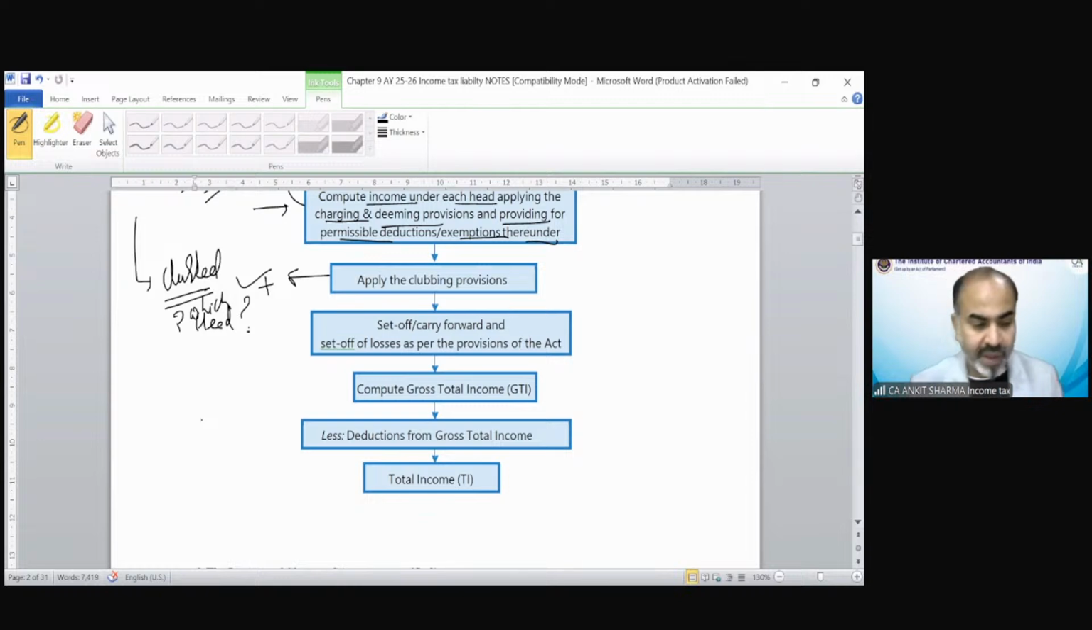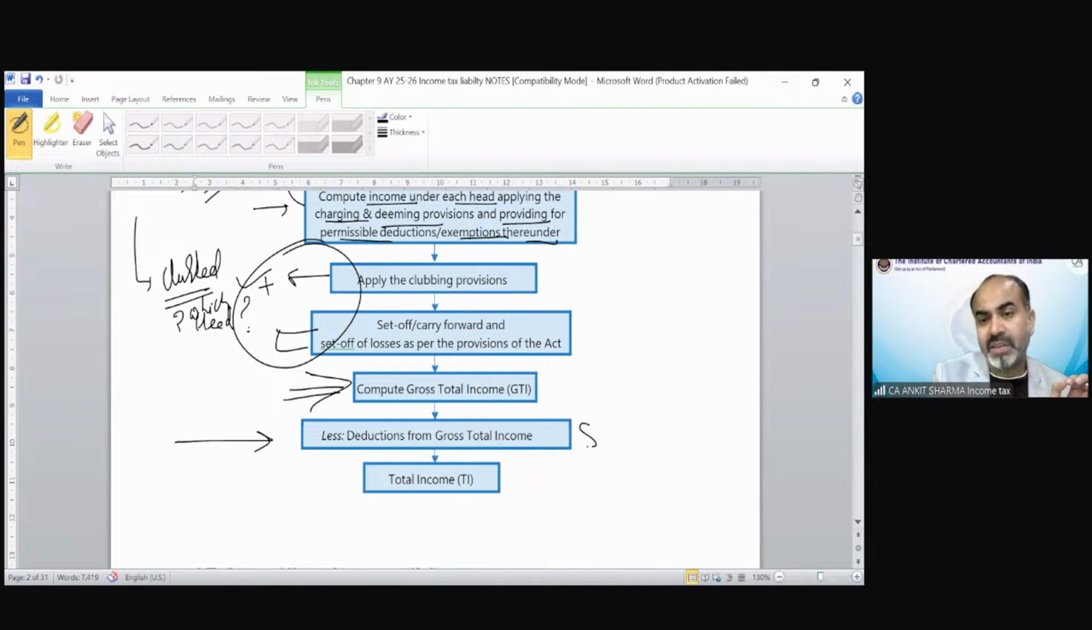After doing these two concepts, after the applicability of clubbing and set off, we will arrive at gross total income. And from this gross total income, we will provide deduction under section 80C to 80U. Again, if you are following section 115BAC, then I guess only 3 deductions are allowed: 80CCD(2), 80JJAA, and 80CCH.